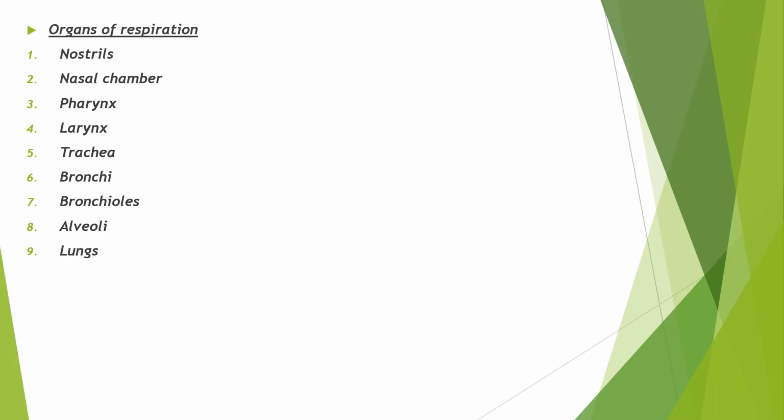Now the respiratory system in man consists of the nostrils, the nasal chamber, the pharynx, the larynx, the trachea, the bronchi, the bronchioles, the alveoli, and the lungs. So the air enters through the nostrils, then it goes to the nasal chamber, passes to the pharynx, then to the larynx, then to the trachea, and then followed by bronchi, then the bronchioles, and the alveoli, which form the lungs.